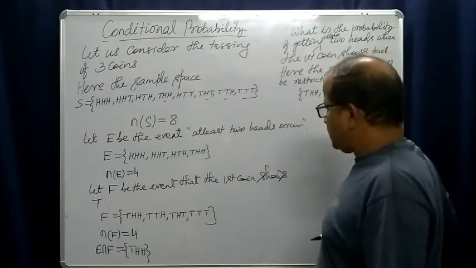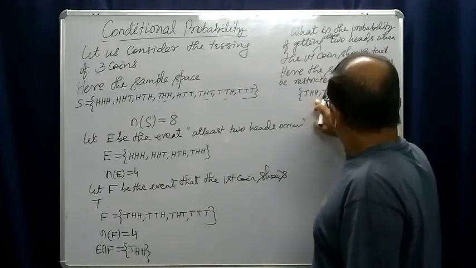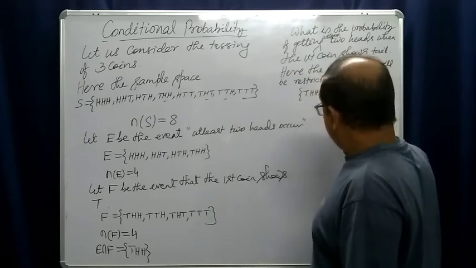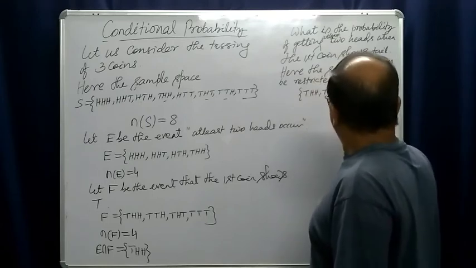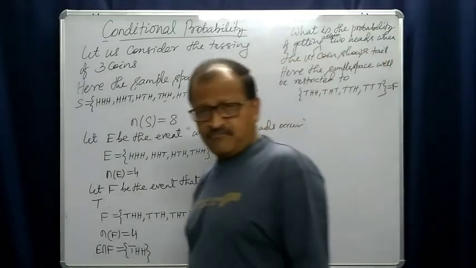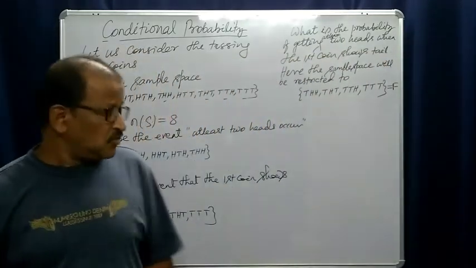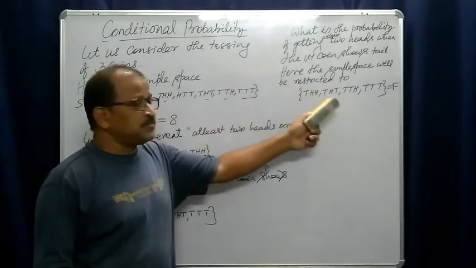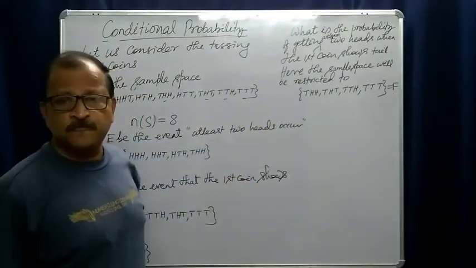You see, tail, head, tail, head. This is nothing but your F. This is your F, right? So your sample space is now restricted to F.